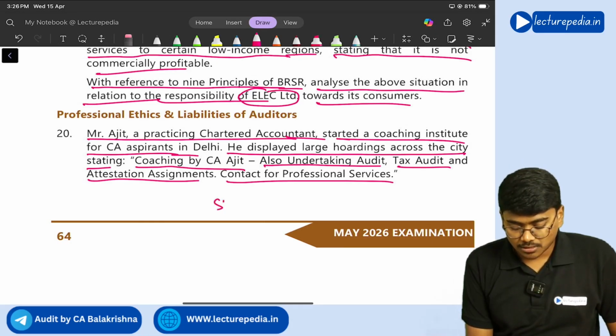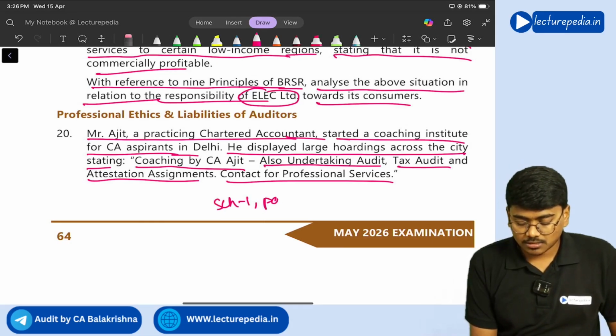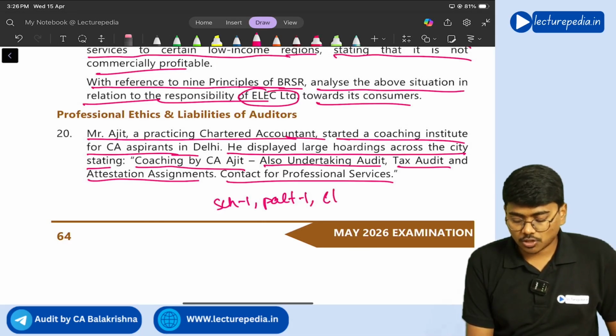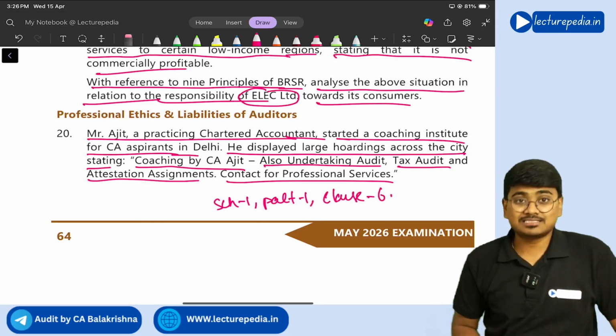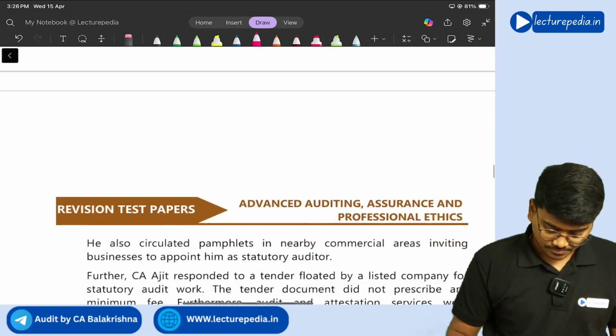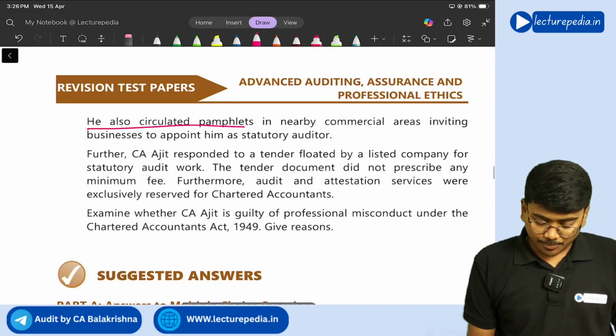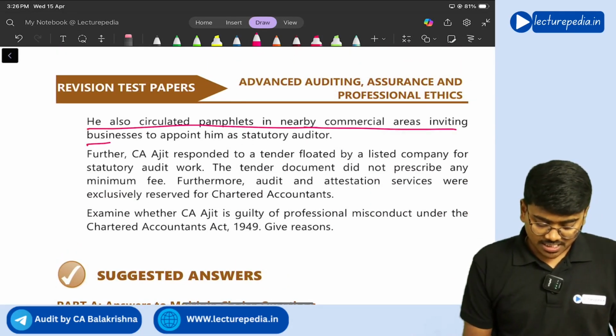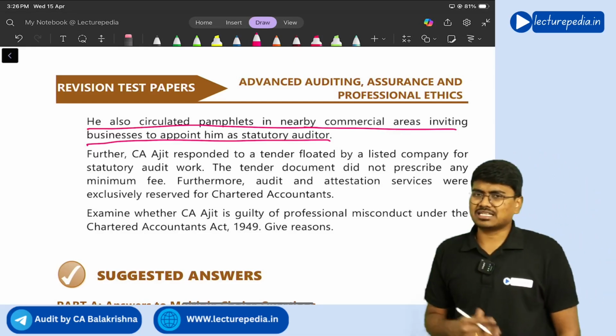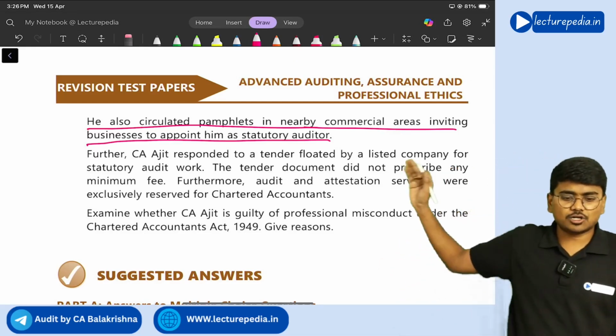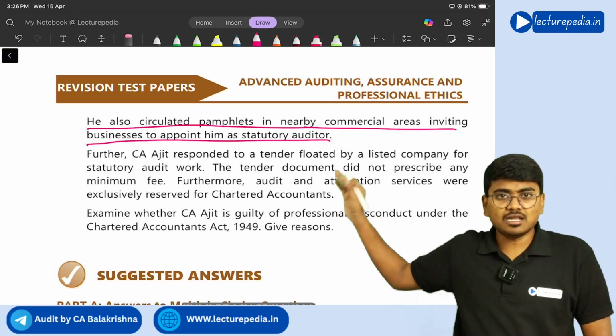and you will be guilty of professional misconduct under Schedule 1, Part 1, Clause 6, right? He also circulated pamphlets in nearby commercial areas inviting business to appoint him as statutory auditor. Again, doing advertisement. Under Clause 6, he will be deemed to be guilty of professional misconduct.